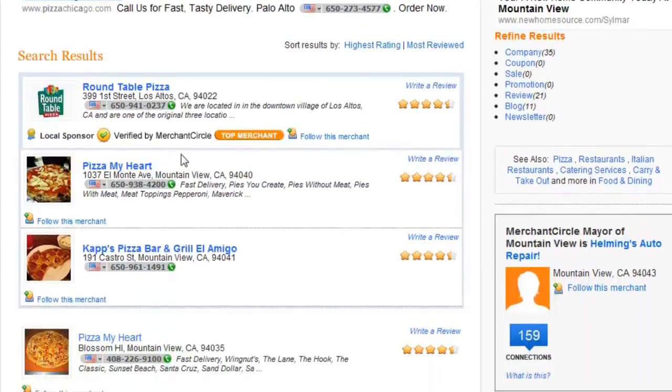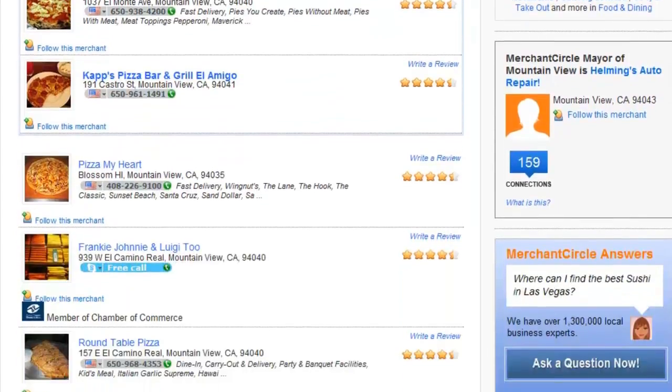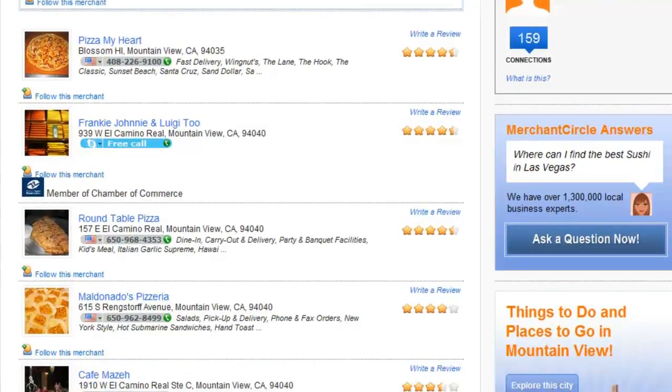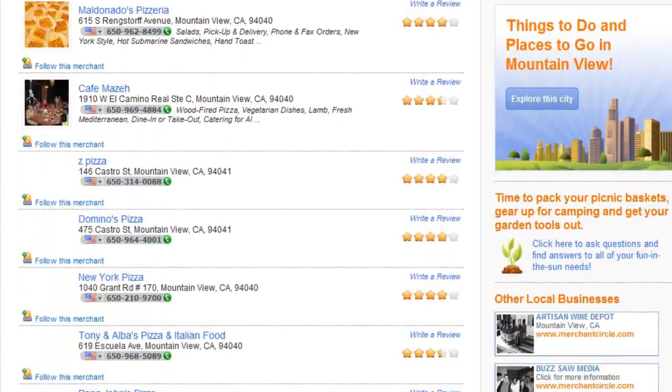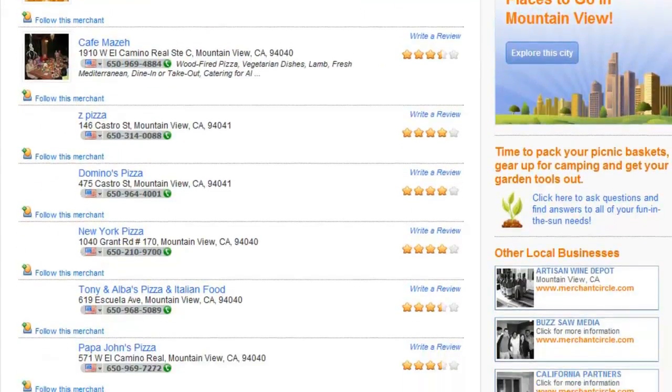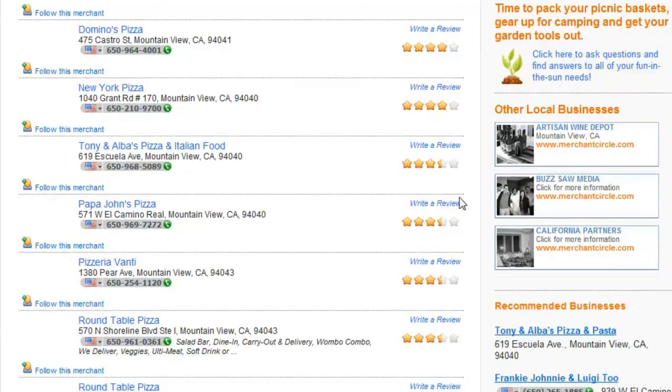Now the search results have lots of information on a company. They of course have a review. They have all types of different rankings, things like that, things that will actually help consumers to make a decision when they're looking to buy something. So here's what's really powerful about this. As you scroll down, you'll notice a couple of things here. There are lots of people who have filled this information out, but they haven't filled it out completely.